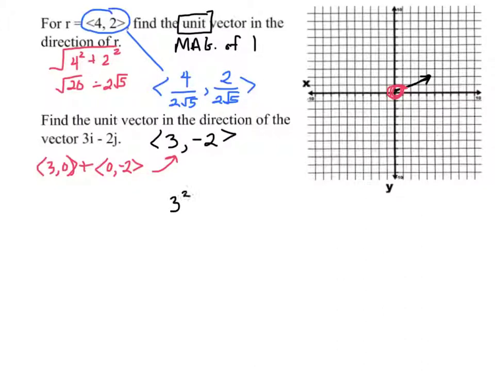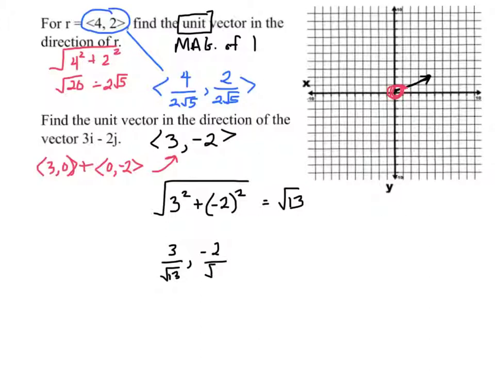So let's find the magnitude. We've got 9 plus 4, so I've got the square root of 13. So I take my original, like that. Now, because we began in terms of i and j, we should probably end in terms of i and j.